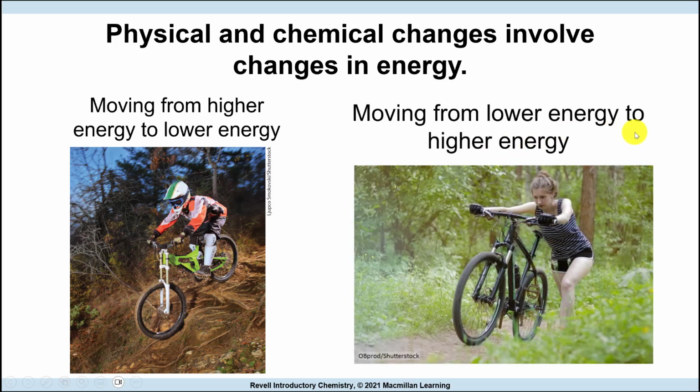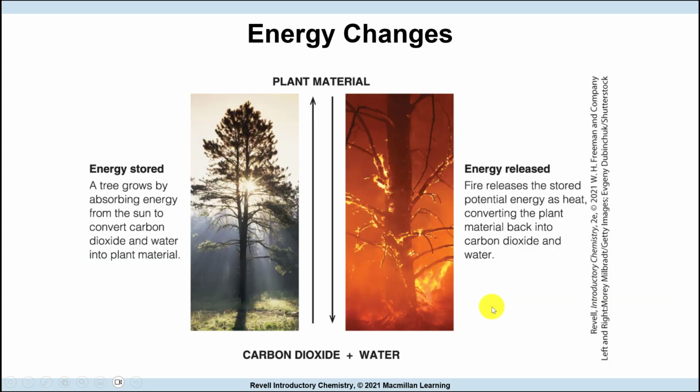Moving from lower energy to higher, so we say that potential energy is energy due to position or the composition of a substance. So in this case, if I'm higher here, I have more potential energy. If I'm lower, I have lower potential energy. Here, going from lower to higher, we're changing energy as well. Potential energy is stored in plants.